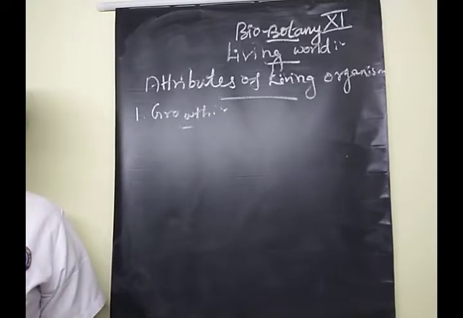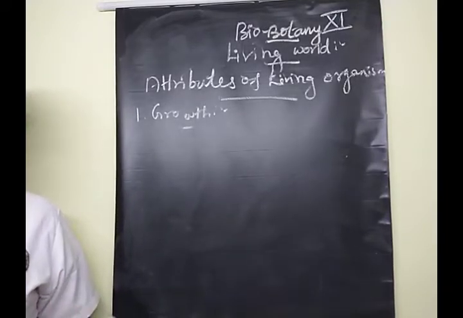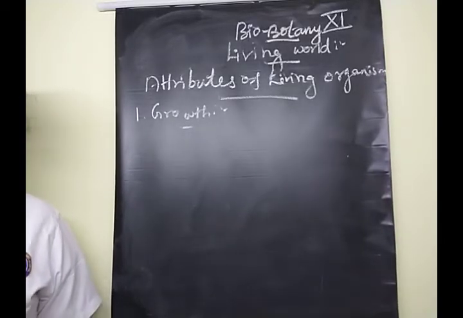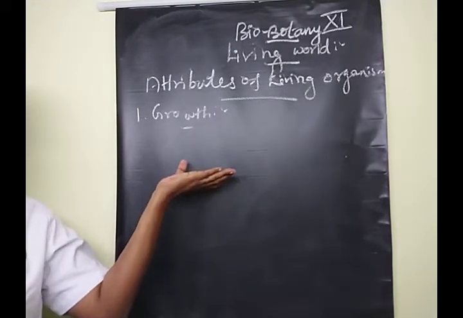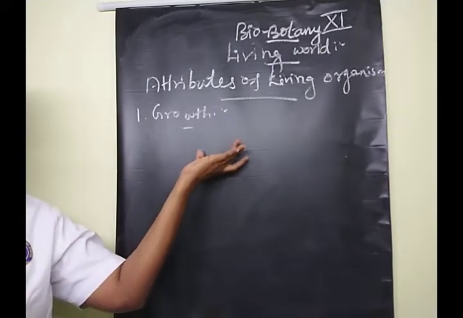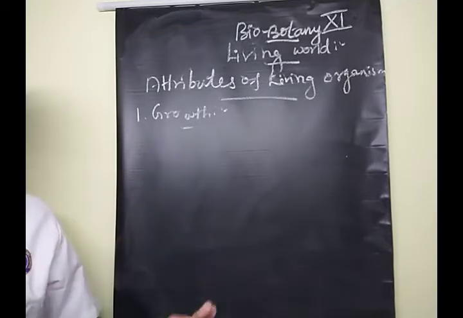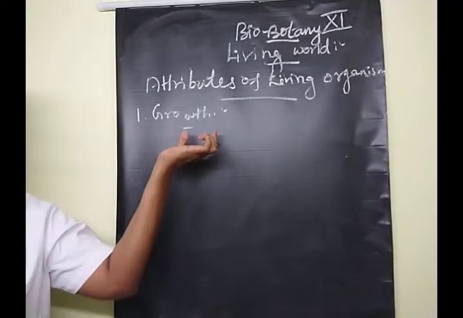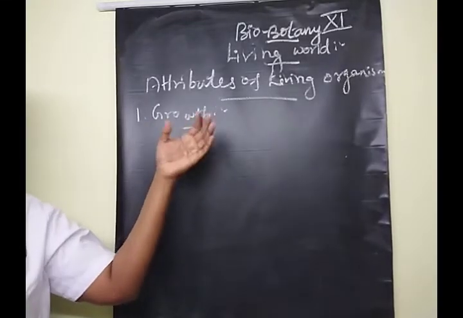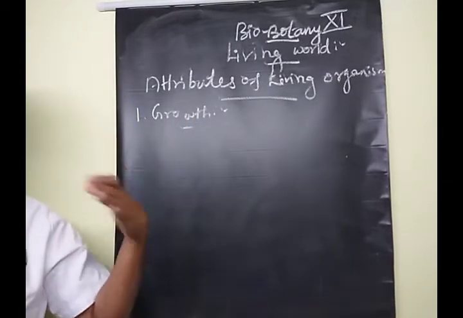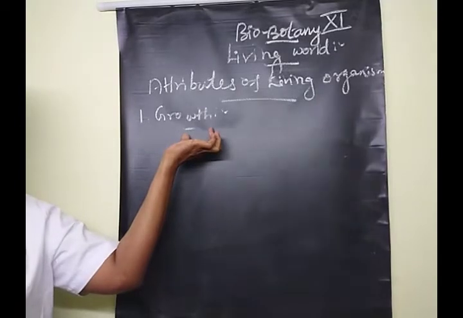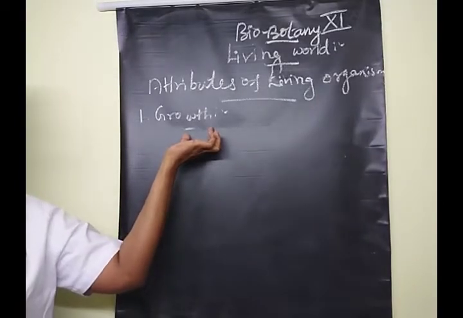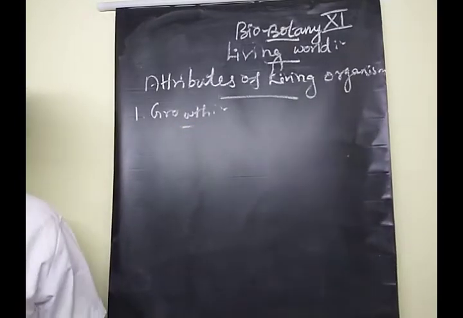In living things, growth takes place internally. This means increasing the cells, both mass-wise and number-wise. So all living organisms undergo this type of growth.